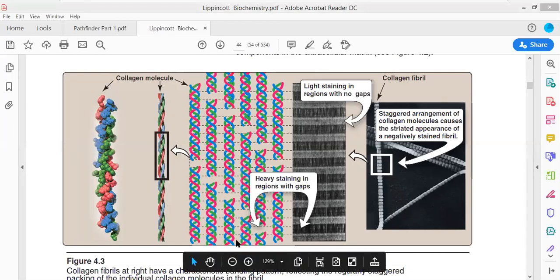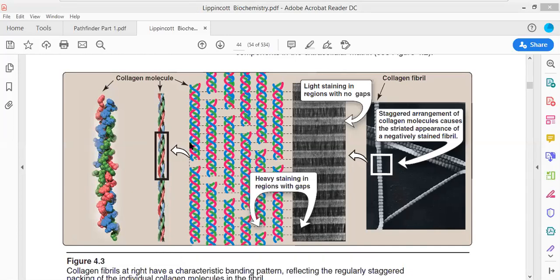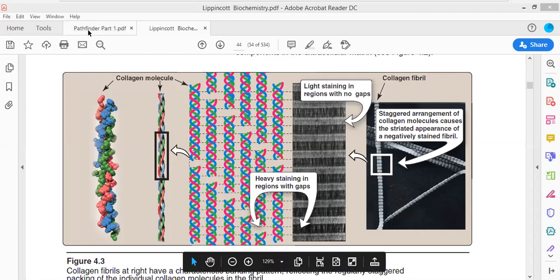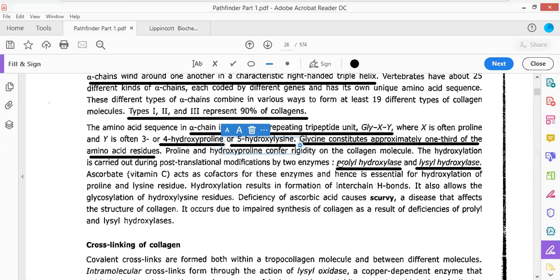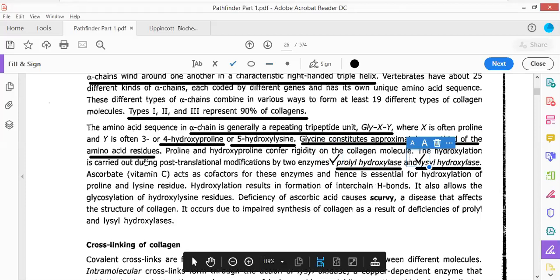Because between the three there is hydrogen bonding. There is a bond, the name is hydrogen bond. There is hydrogen bonding present between the polypeptide chains. So this hydrogen bonding stabilizes the structure of the collagen molecule. So they would be stabilized with the hydrogen bonding, and hydrogen bonding takes place because of the presence of two enzymes, prolyl hydroxylase and lysyl hydroxylase. Now, how do these enzymes act? That we have to see.